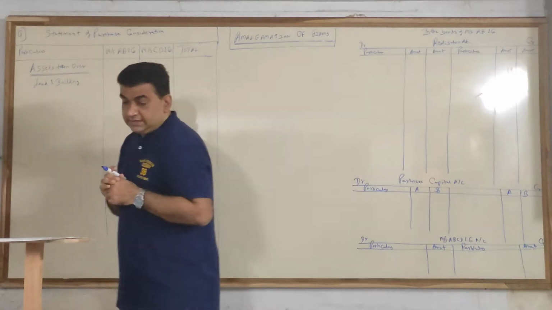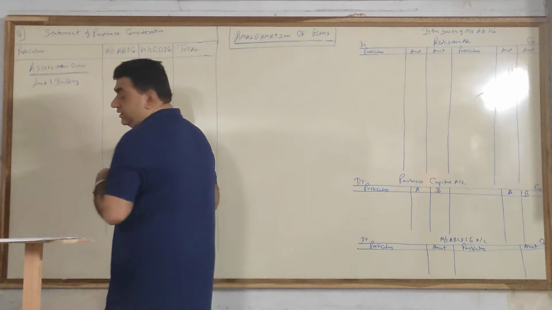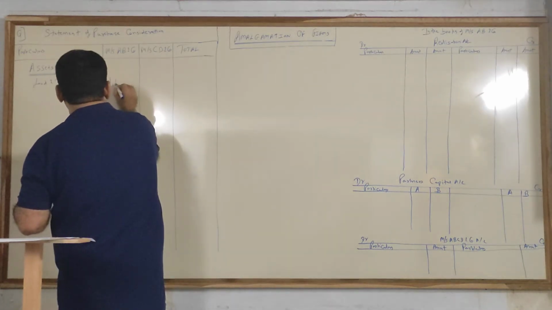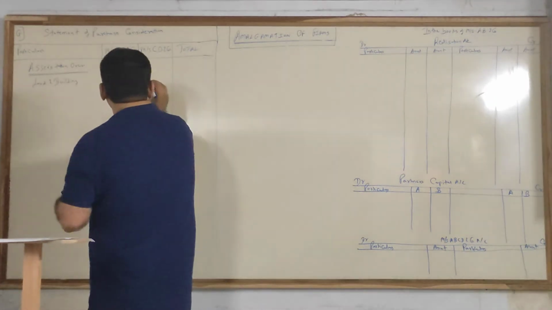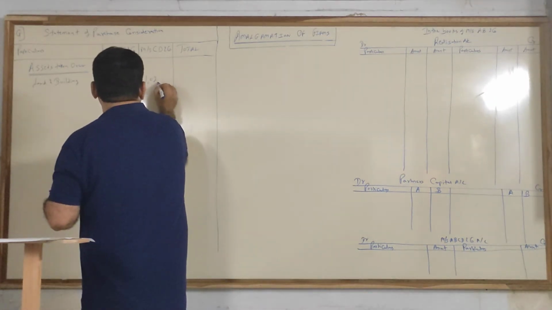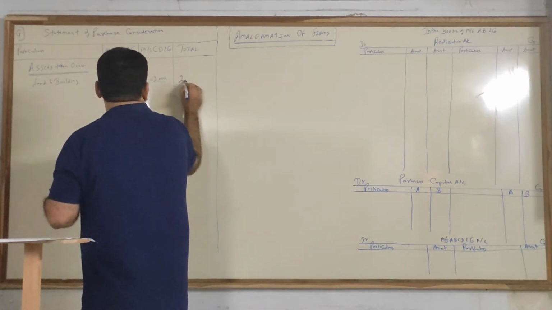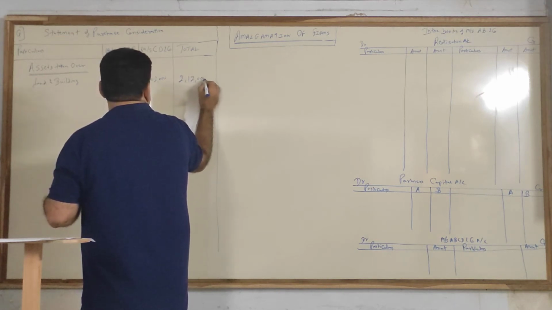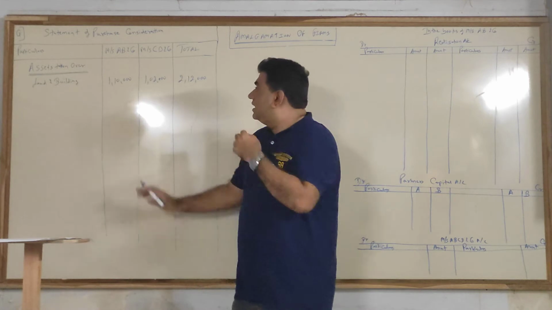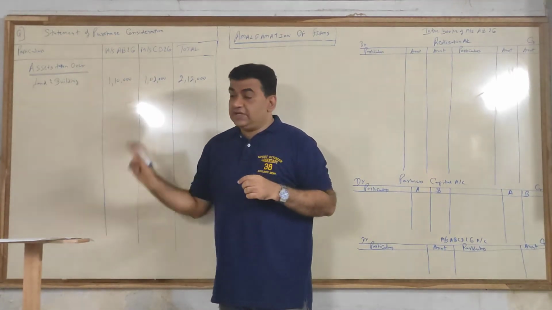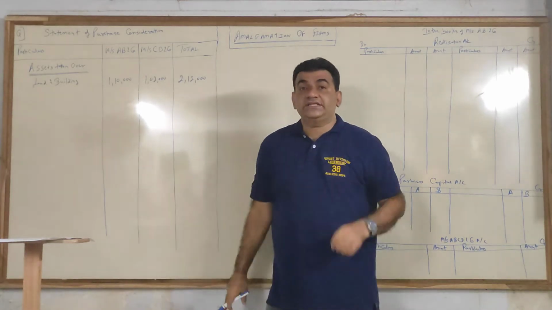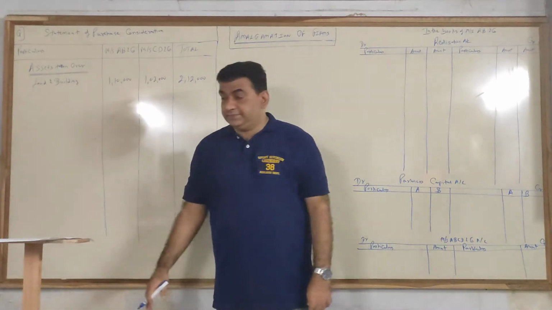Land and building, revised value from the first adjustment. AB's 110, CD's 102. So the total becomes 2,12,000. Okay? 110 plus 102, 212. I'll repeat. Revised value is coming from adjustment number 1.